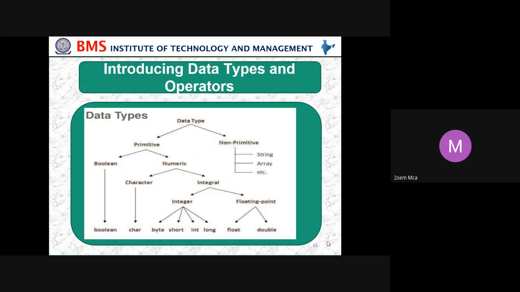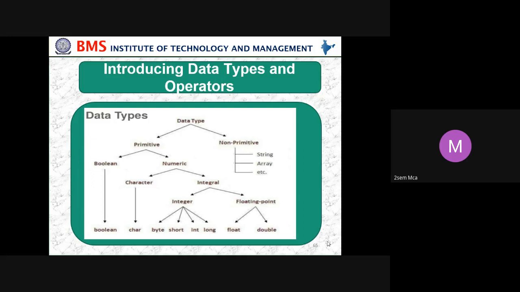So then numeric, all the numbers. So I can represent numbers as well as characters one by one, then we call it a numeric. So then character A, B, C, some single thing, then we call it a character. Then integral. In integral, we have two things, integer and floating. Again in integer, we have byte, short, int, long. The same way, in floating point, we have float and double.